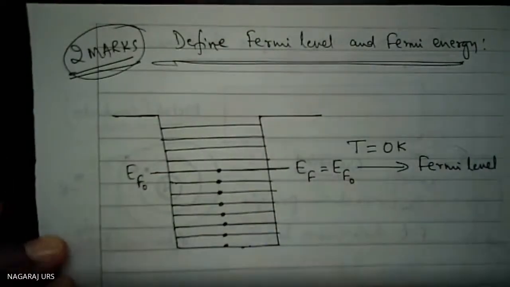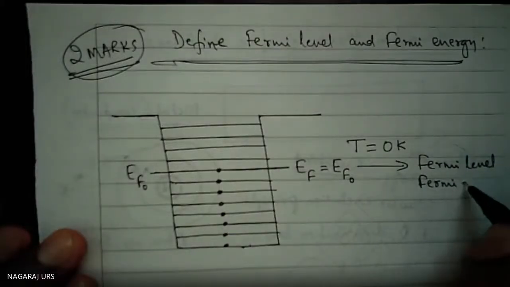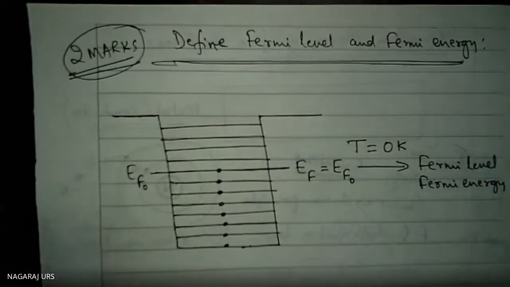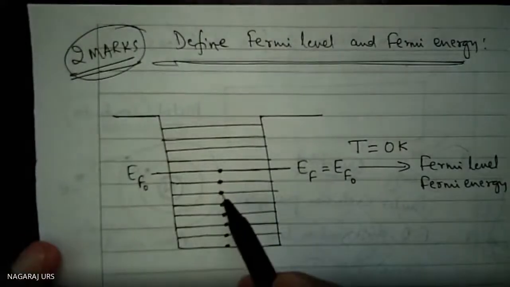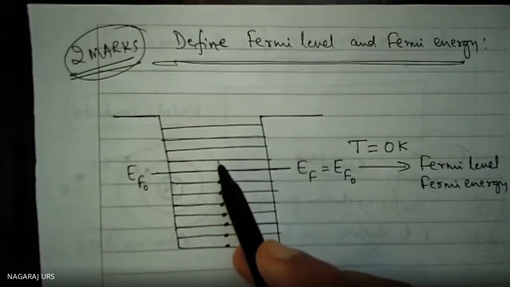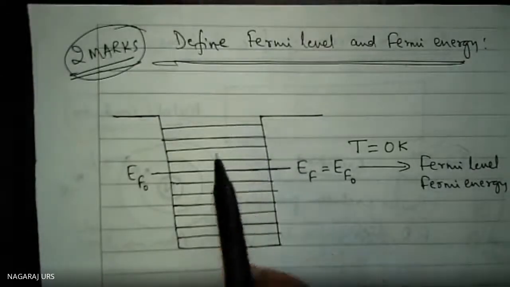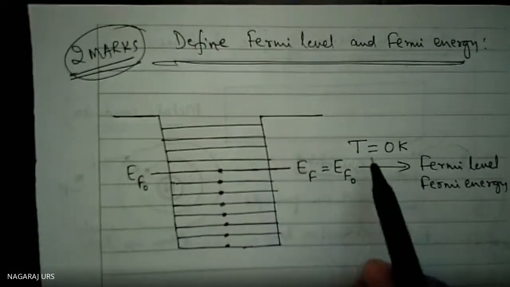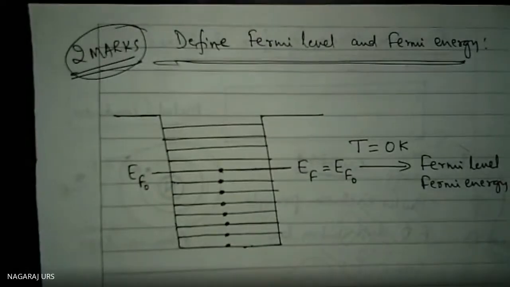The corresponding energy is called the Fermi energy. Below the Fermi level, all the energy levels are occupied by electrons. Above the Fermi level, all the states are empty. No electrons are occupied there. The maximum level up to which the electrons are occupied at 0 Kelvin is called the Fermi level. The corresponding energy is called the Fermi energy.